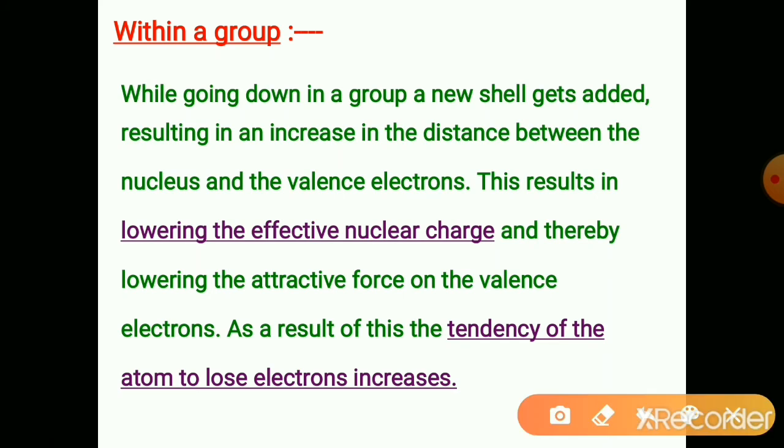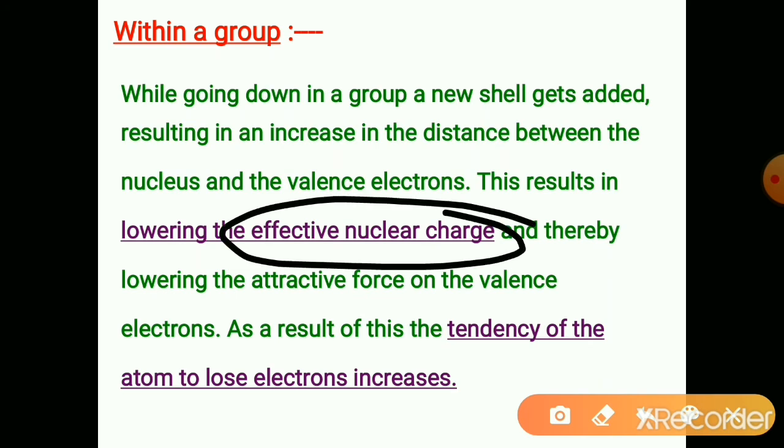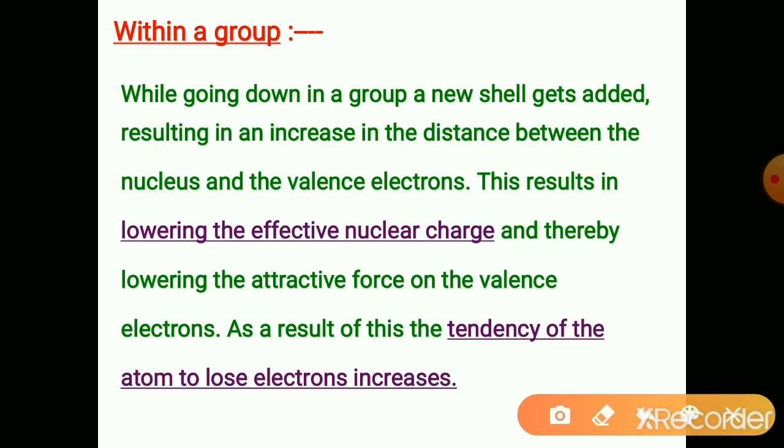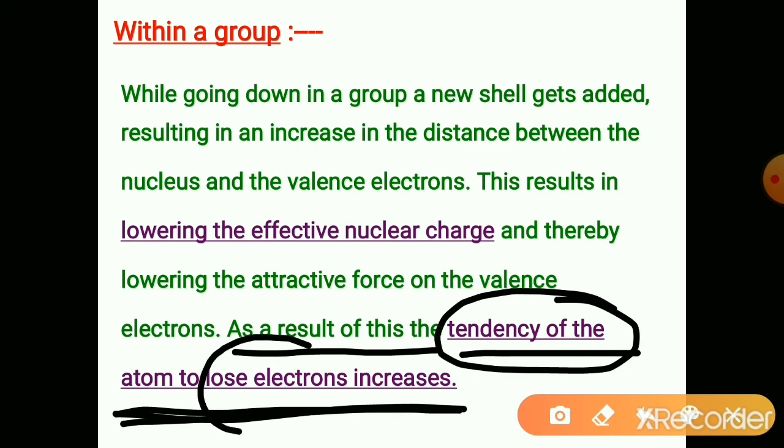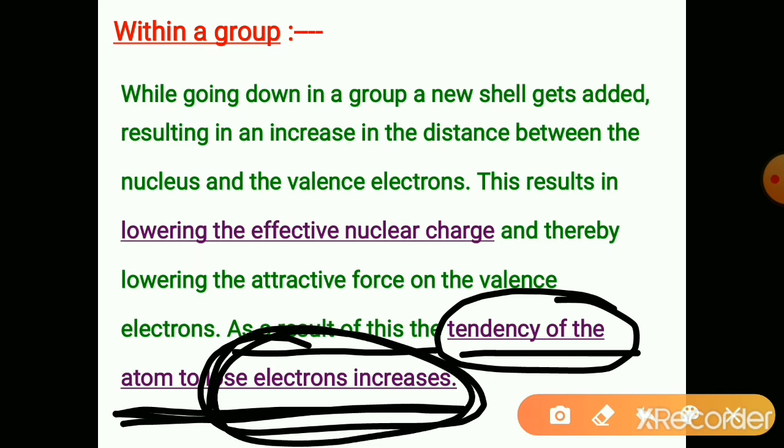As the last electrons are not tightly held to the nucleus due to the decrease in the effective nuclear charge, that atom can lose those last electrons. So, as a result of this, the tendency of the atom to lose electrons increases. Last electrons are loosely held to the nucleus. They are not tightly held to the nucleus. So the tendency of the atom to lose those outermost electrons increases down the group due to the increase in the size.